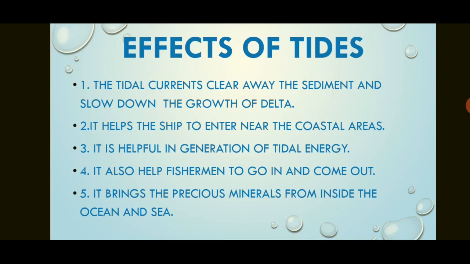Now effects of tides. First, the tidal currents clear away the sediments, or you can say debris, and slow down the growth of delta. Delta is formed because of the deposition of silt near the mouth of the river. So when the tides come, it just washes away these sediments or debris and clears the way. It helps the ship to enter near the coastal area. Means when the tides come, then the ships can come near to the coastal area and they can move out also easily.